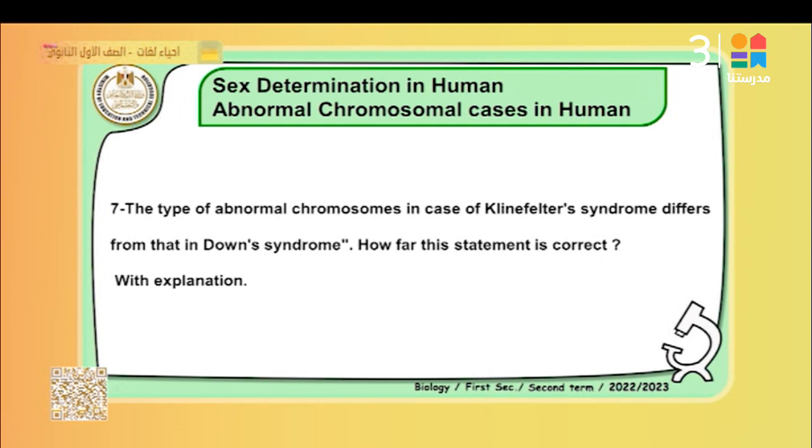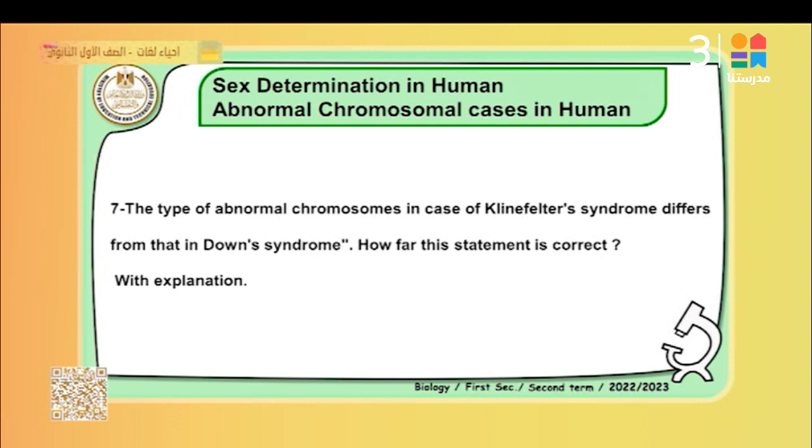The type of abnormal chromosome in a case of Klinefelter syndrome differs from Down syndrome. How far is the statement correct, with explanation? What do you think about this question, dear students? This statement is correct. Why?